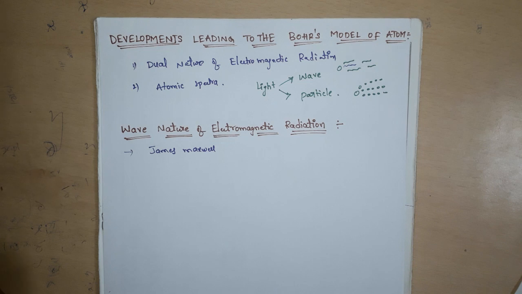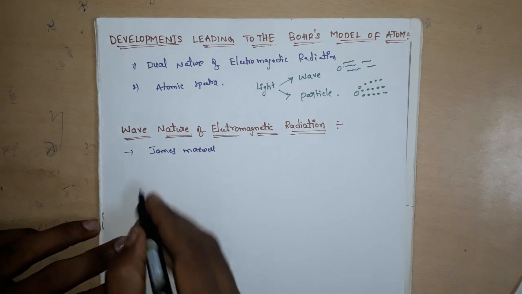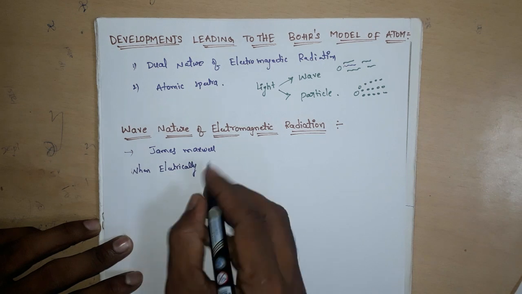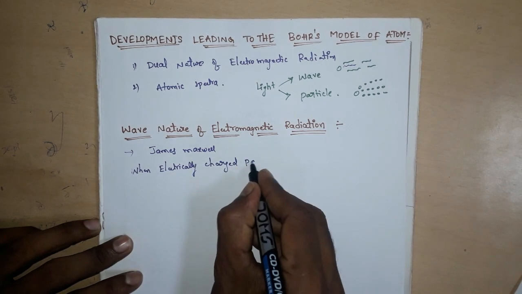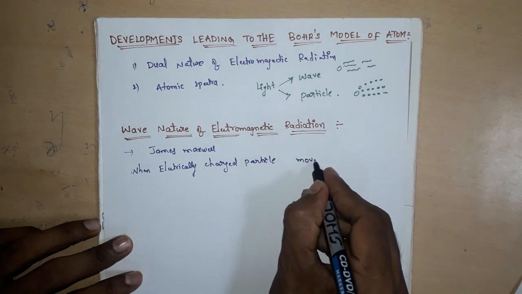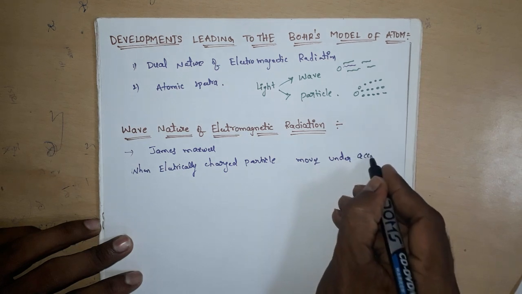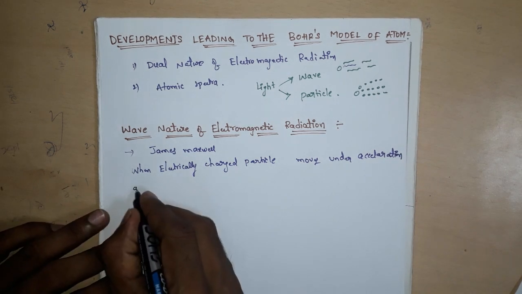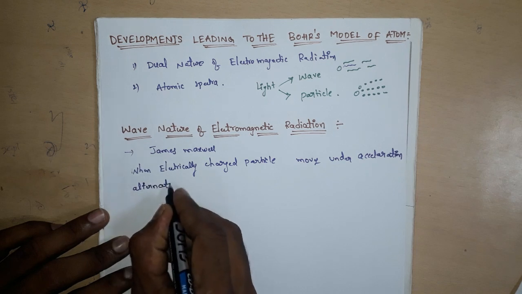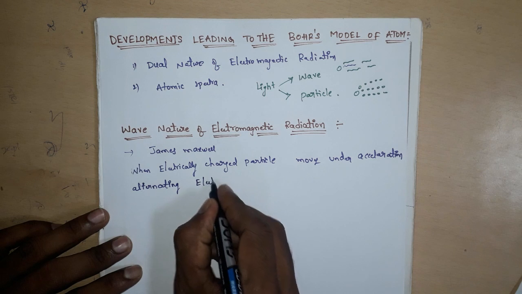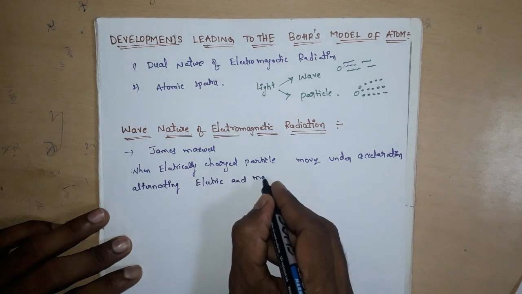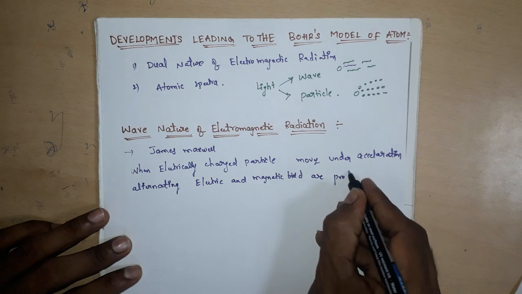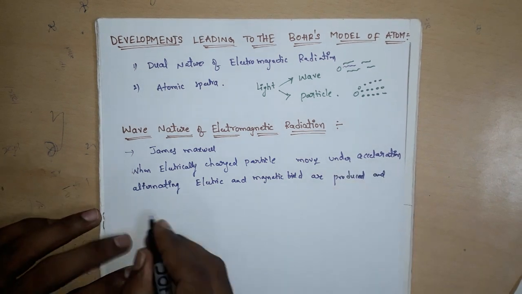He said that when an electrically charged particle moves under acceleration, alternating electric and magnetic fields are produced and transmitted.